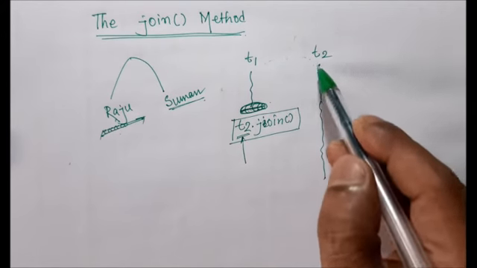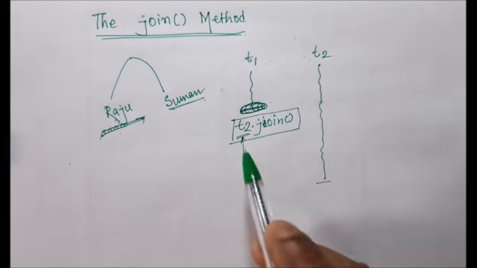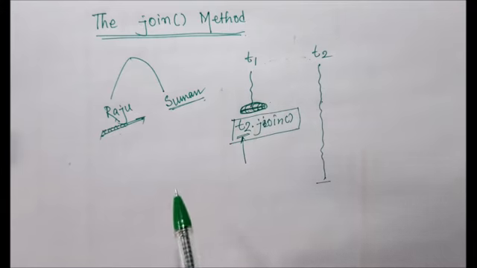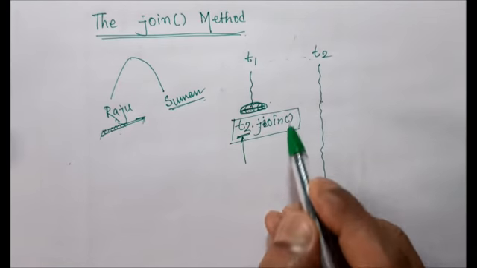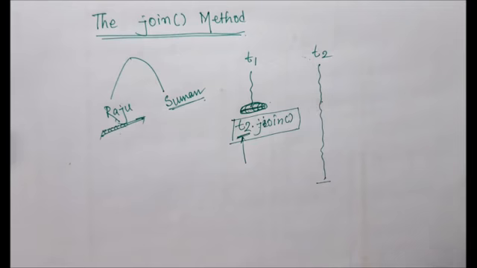So if the T2 thread completes his job, then T1 will be executed. That's why there is the T2.join method. So when we have seen this kind of situation, what will happen when T1 calls it?